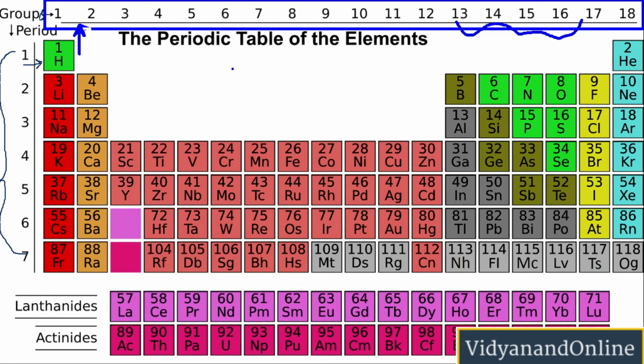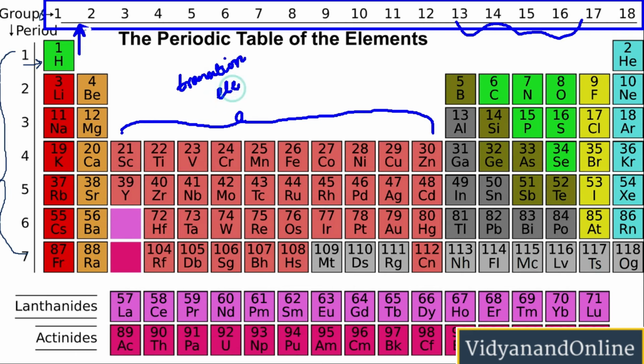However, if I talk about group number 3 to group number 12, these groups consist of transition elements. Why are we calling them transition elements? Because their outermost shell and also the shell inside the outermost shell, which is the penultimate shell, are incomplete.